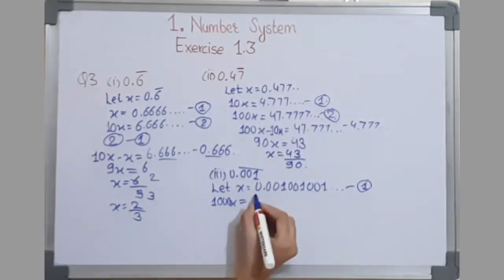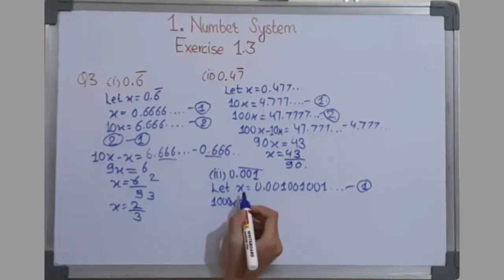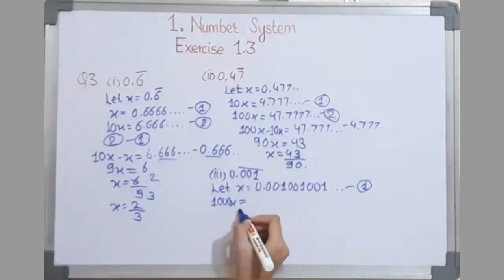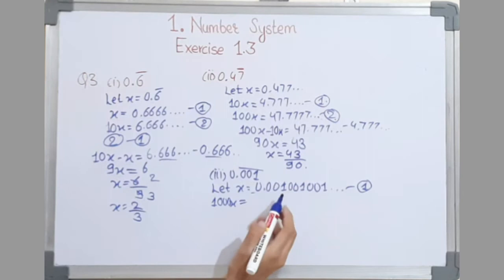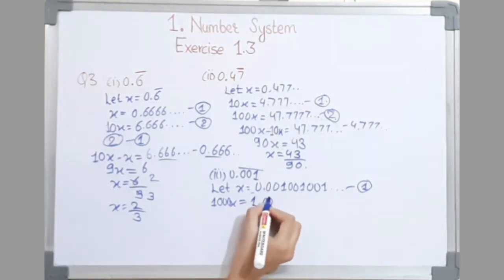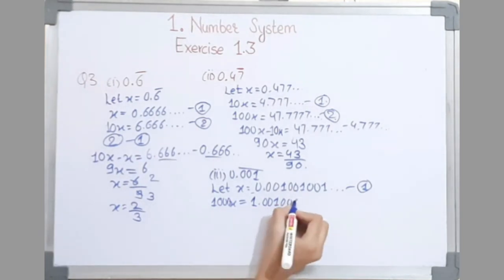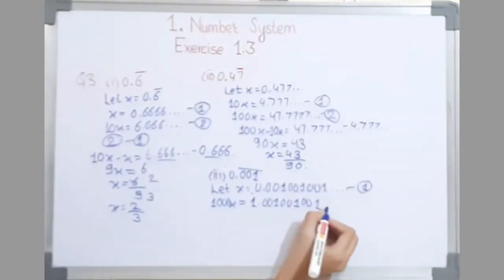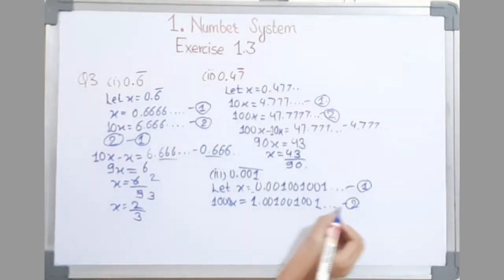After multiplying x with 1000 we get 1000x, and multiplying this with 1000 we will get 1.001001001. This will be equation 2.